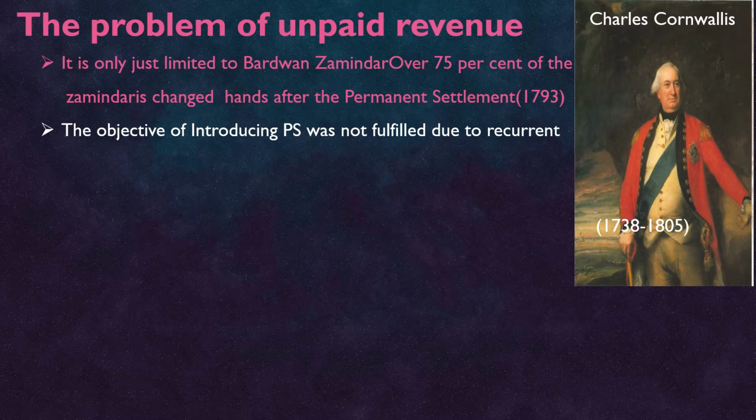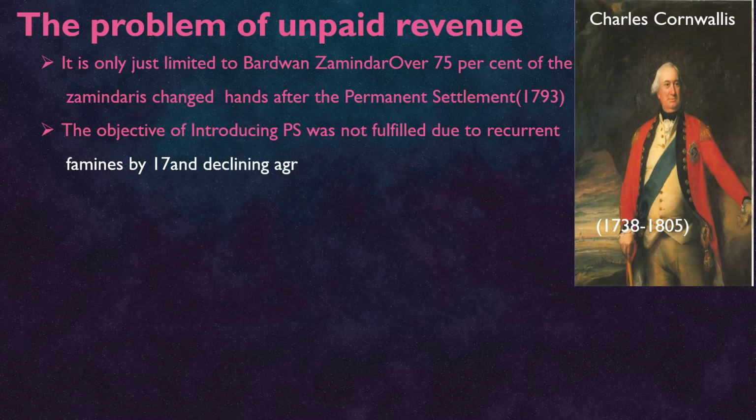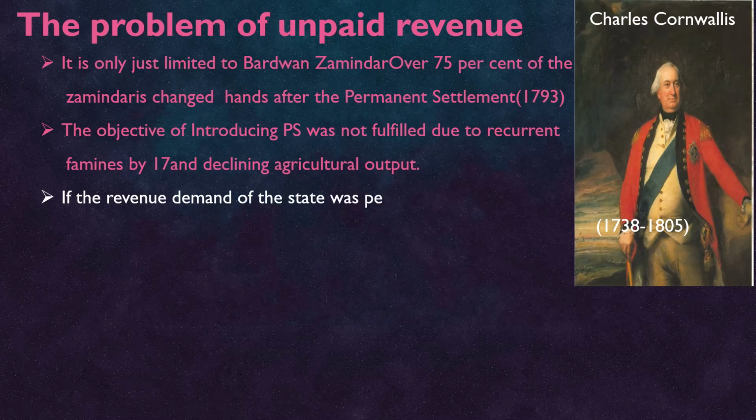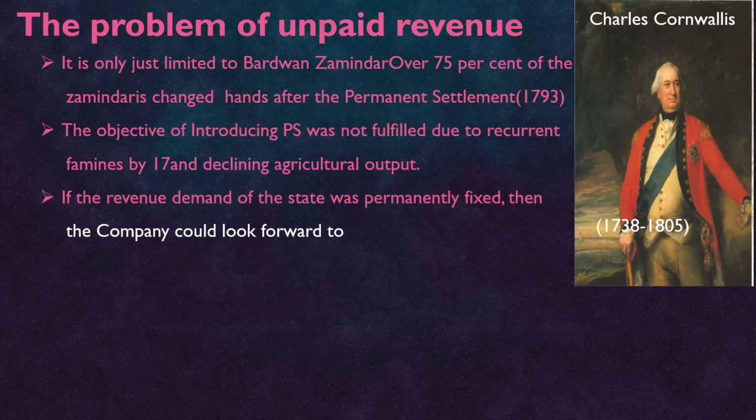The objective of introducing permanent settlement was not fulfilled due to the recurrent famines and declining agricultural output. In the 17th century and the 18th century also, famines took place continuously in Bengal, due to which the permanent settlement was not quite a successful revenue settlement. If the revenue demand of the state was permanently fixed, then the company could look forward to a regular flow of revenue.